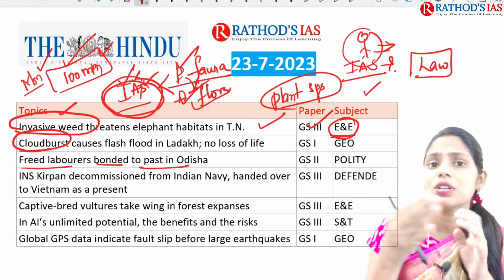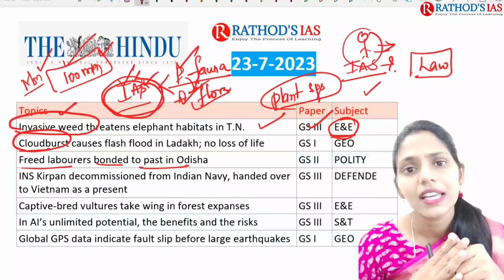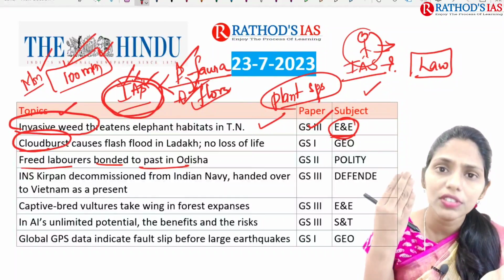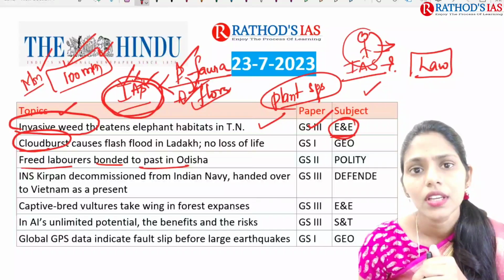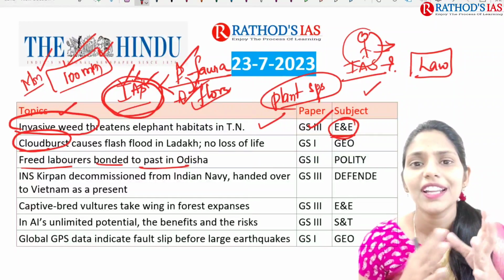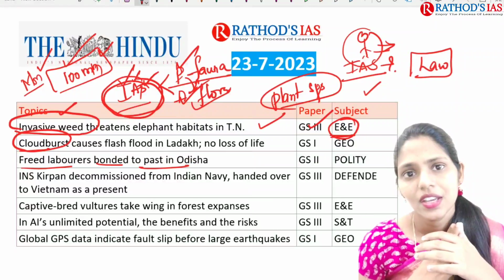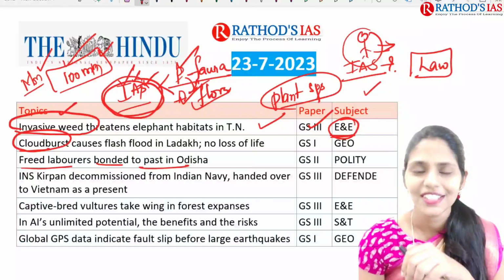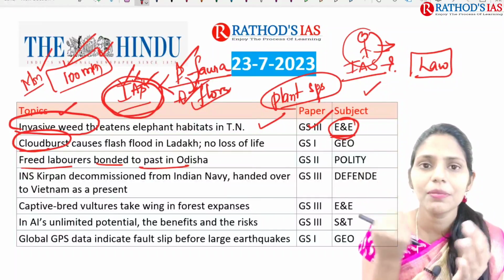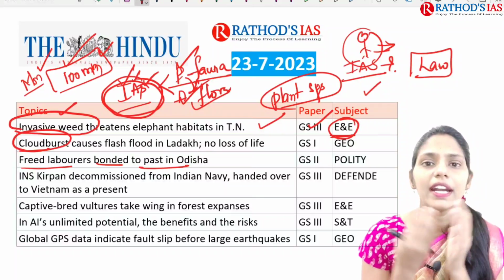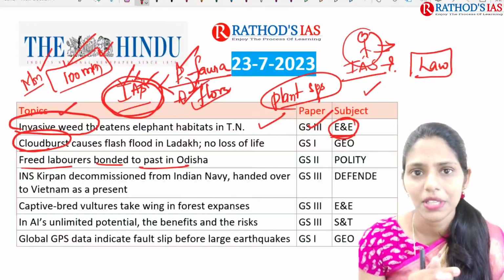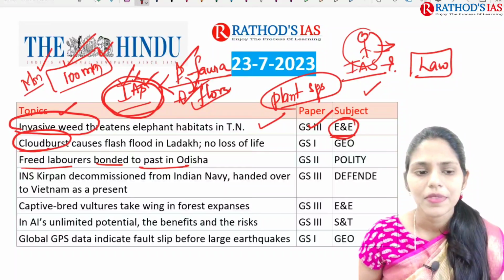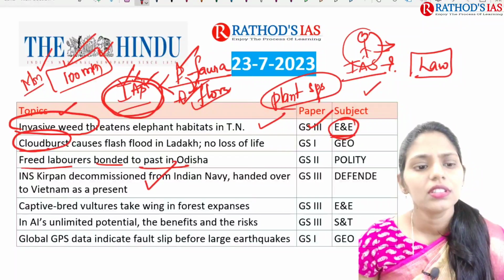Not only India, but Vietnam is also facing this issue. Especially in the South China Sea, there are islands like the Spratly Islands and Paracel Islands, regarding which there is a dispute going on between China and Vietnam. This is a commonality between India and Vietnam. In international relations, a friend's friend will be a friend and a friend's enemy will be an enemy, right? With this concept, countries come together in partnership, and countries drift away from each other. This is the simple principle that you have to understand. So this is about INS Kirpan.